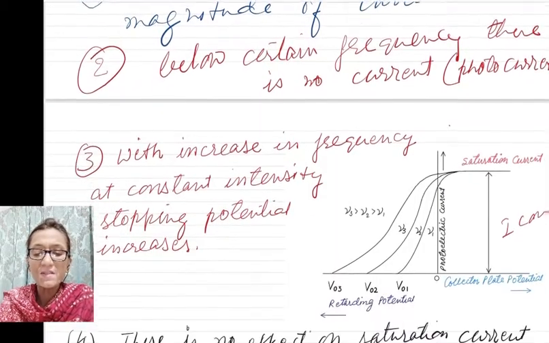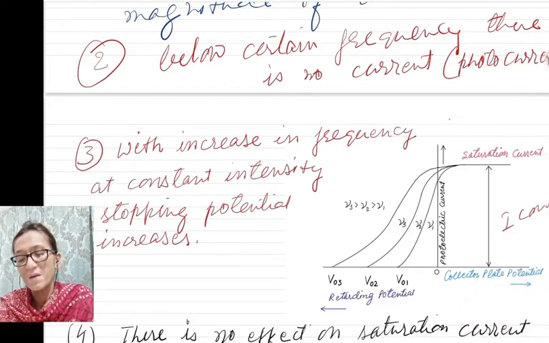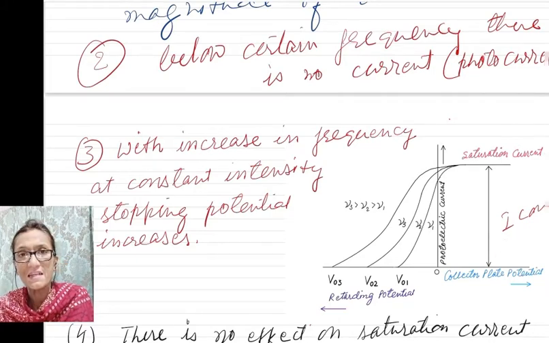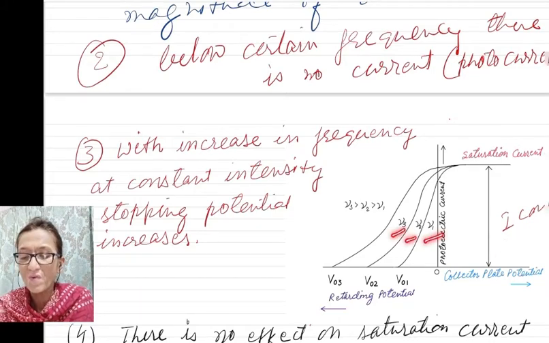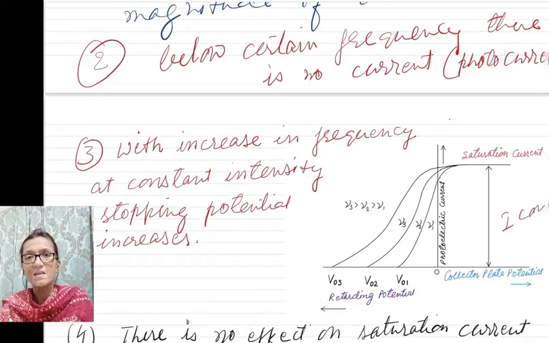Now what happens when you change the frequency? The same graph, the same variation of accelerating potential with that of photocurrent. Now when intensity of light is kept constant and frequency is varied, they found different stopping potentials. So stopping potential is related to frequency.